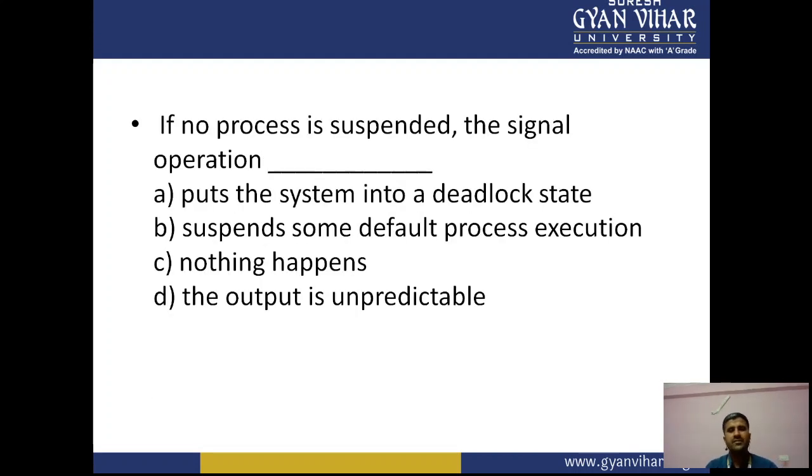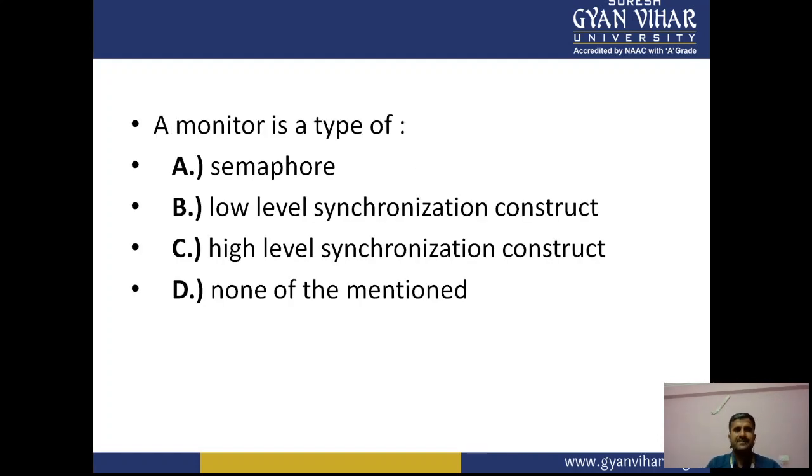If no process is suspended, the signal operation dash. Puts the system into deadlock; suspends some default process execution; nothing happens; the output is unpredictable. So C is the right answer: nothing happens. If no process is suspended, the signal operation does nothing, right? So it means the signal operation depends upon whether a process is suspended or not. So C is the right answer.